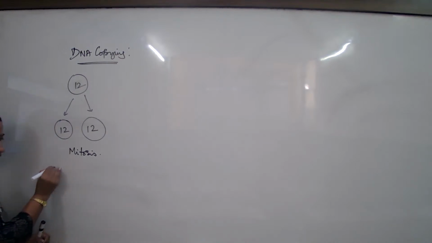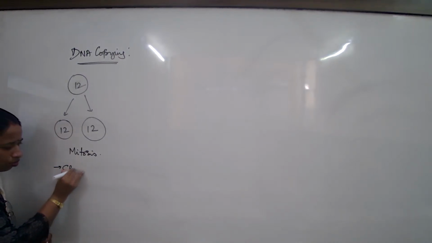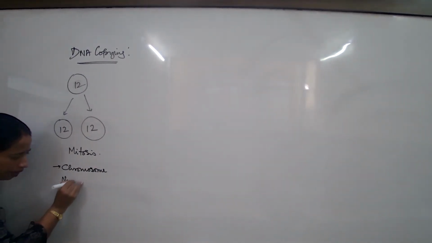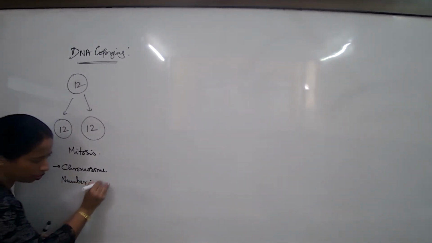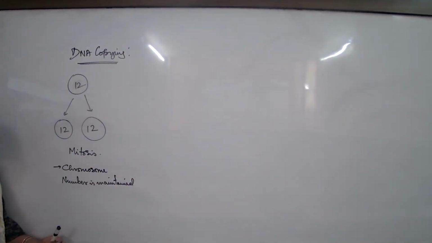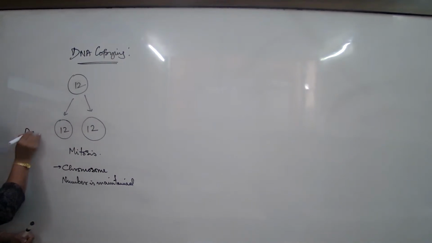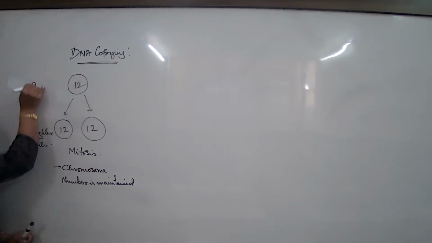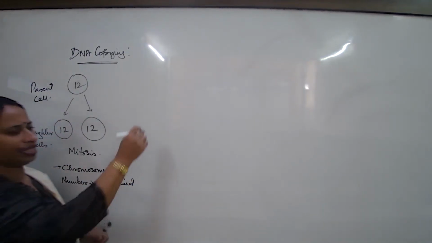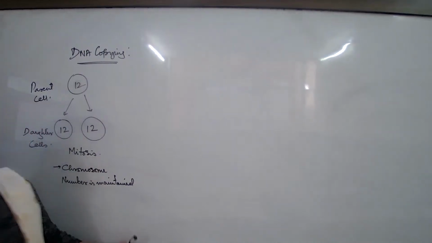So what are we going to write? If it is mitosis, the chromosome number is maintained. What is the meaning of this? Chromosome number maintained means the parent cell and the daughter cells have the same number of chromosomes. So that is what we are talking about as chromosome number maintained. But is that the only type of cell division that organisms show?